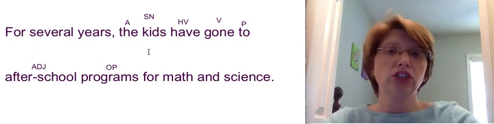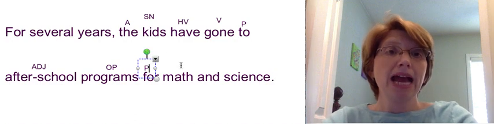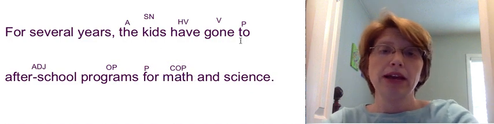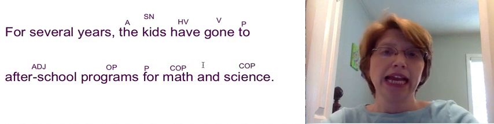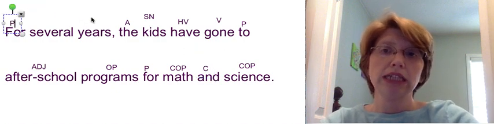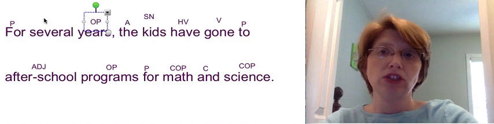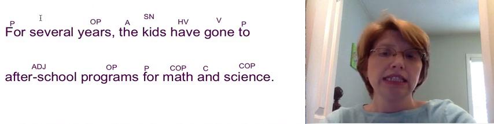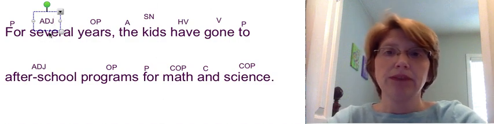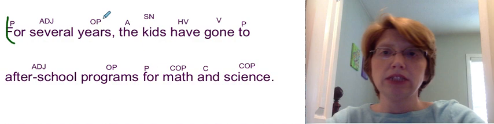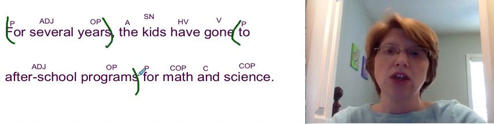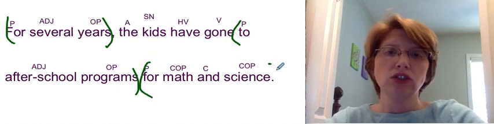For, preposition. For what? Math and science. Compound object of the preposition. And, conjunction. For, preposition. For what? Years, object of the preposition. How many years? Several, adjective. Subject, noun, verb, pattern 1, check. For several years, prepositional phrase. To after-school programs, prepositional phrase. For math and science, prepositional phrase.